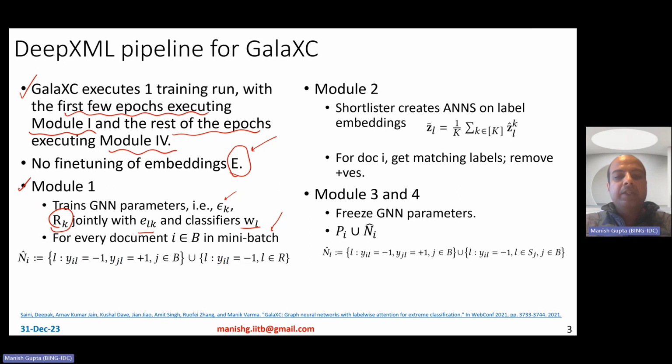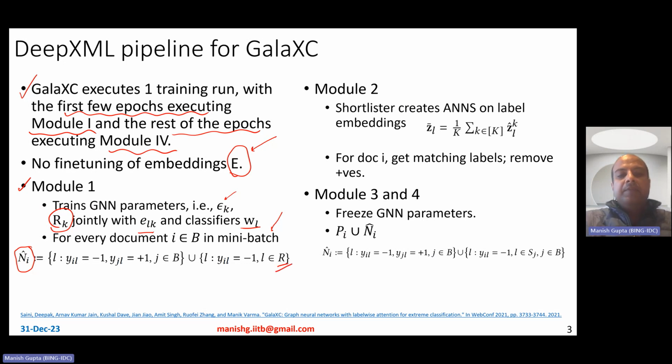So essentially in every batch, you have some data points, and for those data points, you do the training using the positive data points for positive labels for sure. But when you consider negative labels, the way negative labels are considered is as follows. For every batch, you first sample a random set of R labels. Okay, so this is basically just randomly sampled R labels.